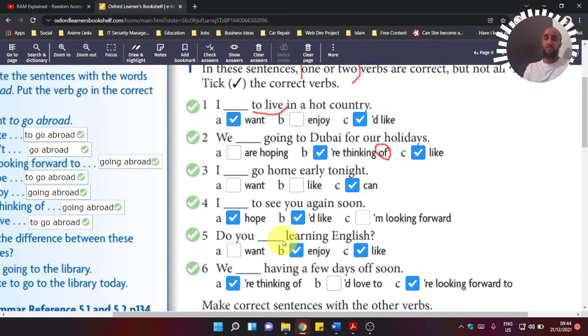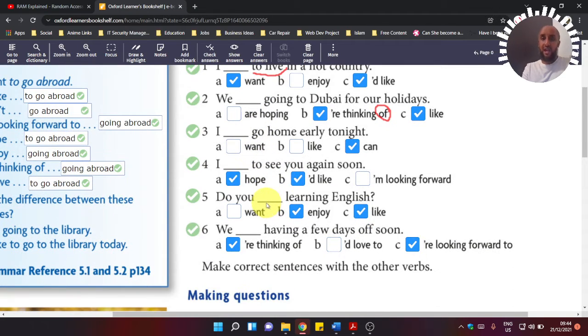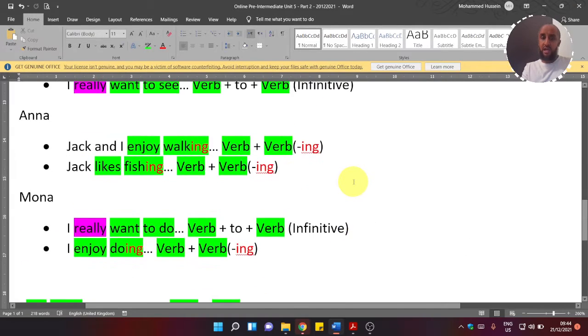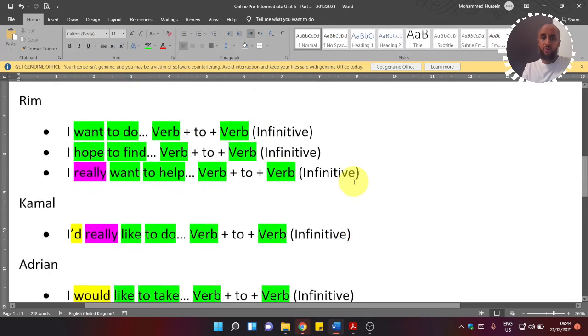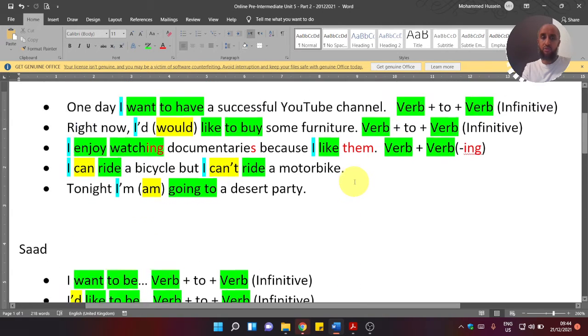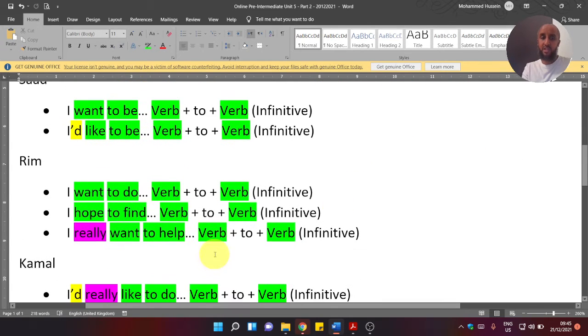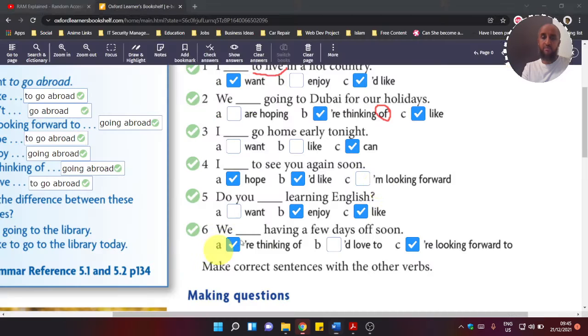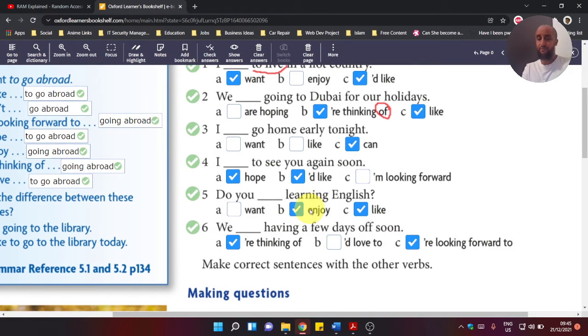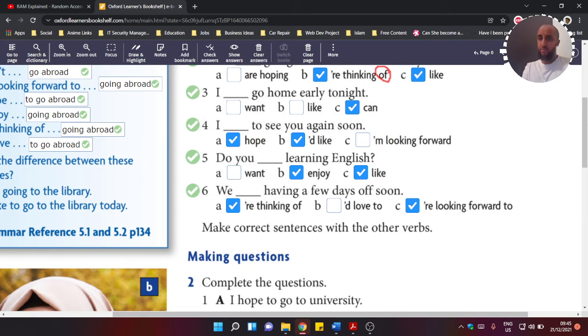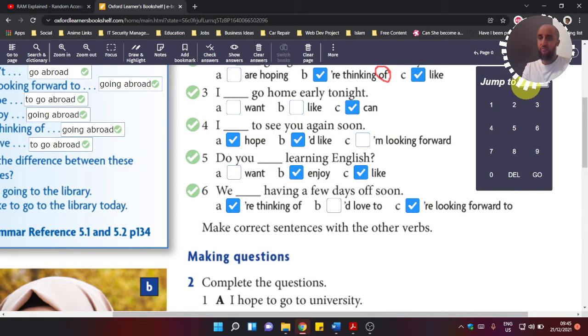Perfect, excellent. So far we've checked all of these, and hopefully all of you now understand a little bit better about verb patterns. Now, if I went back to my document, I believe there was a sentence somewhere that we used that will help us understand prepositions. Actually, no, I won't find it here. It might be in the script that we looked at before. So let's go to the script just quickly and find that, because I want to make sure that everybody understands. Let's go to page 120.